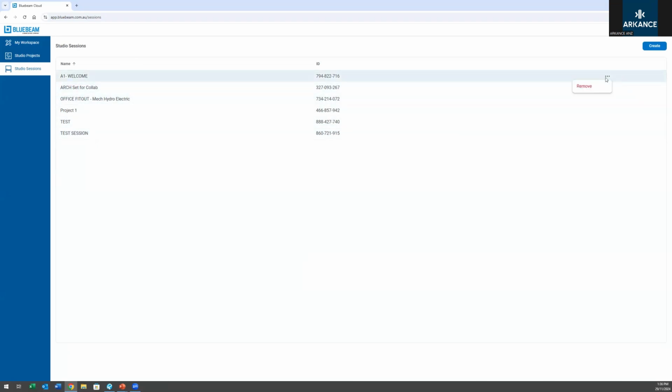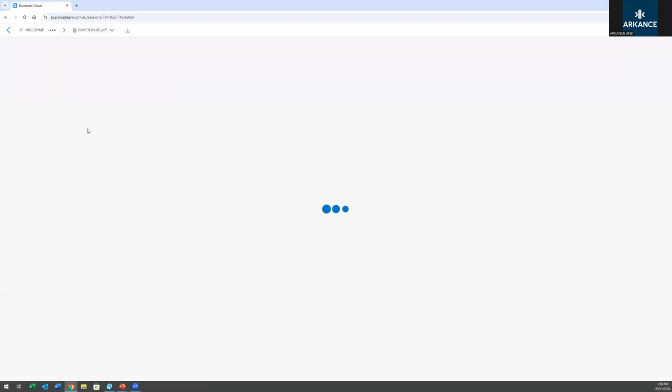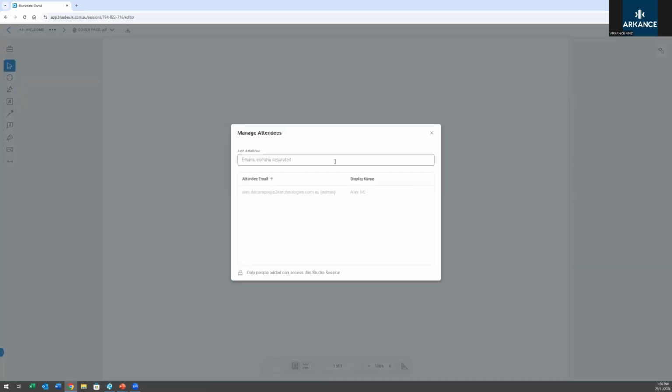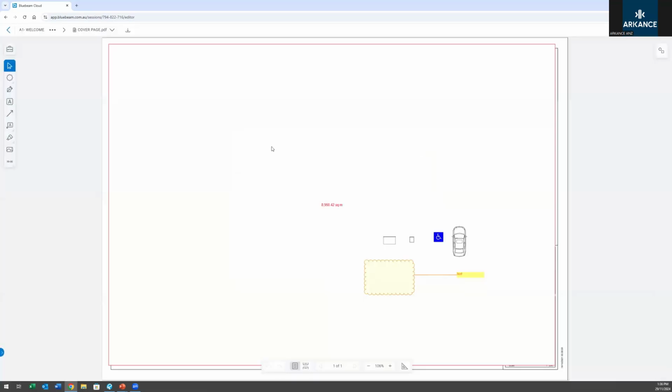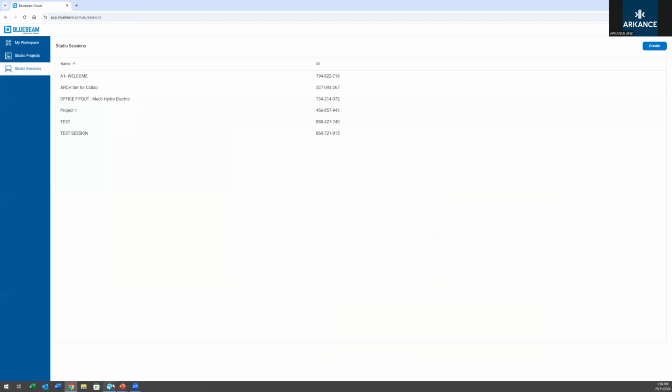It's pretty simple to grab your session, manage the documents, and invite people with that share button at the top right here. Share that session, add their emails in, and then they can access that session with you and contribute as well.